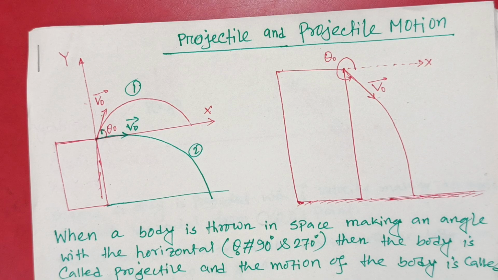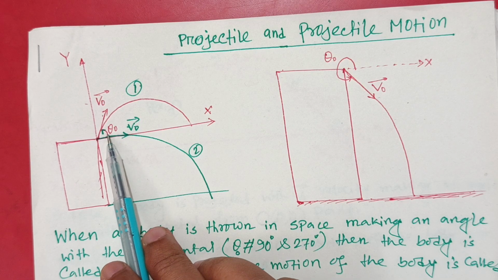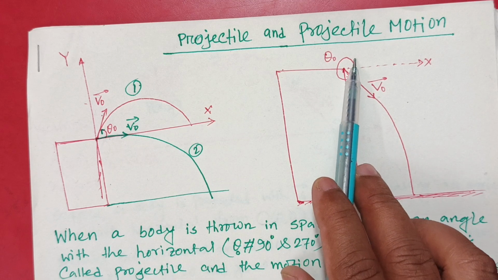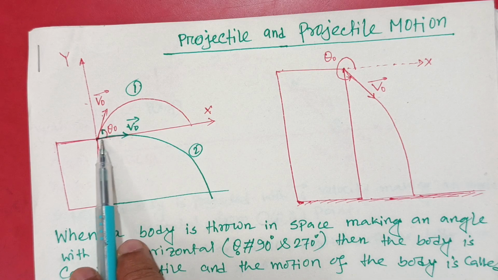The note to be remembered here is that the angle is taken from the horizontal. The angle is taken in the anti-clockwise direction, that is, theta naught is always taken in the anti-clockwise direction. In this case, theta naught is more than 270 degrees. In this case, theta naught is 0 degrees.